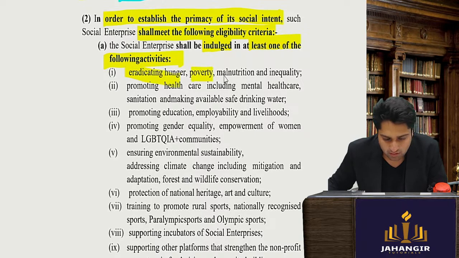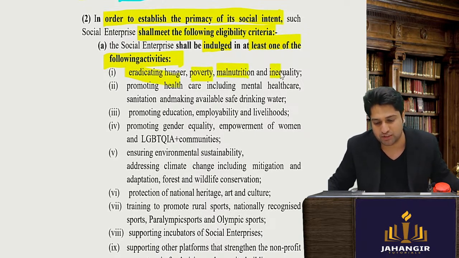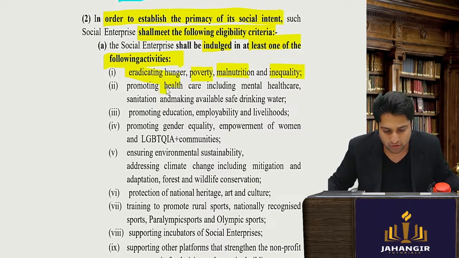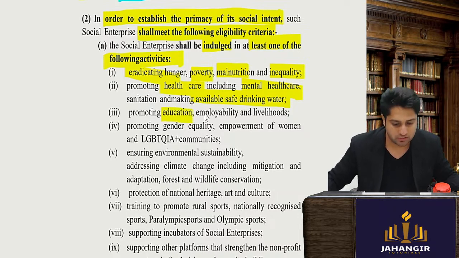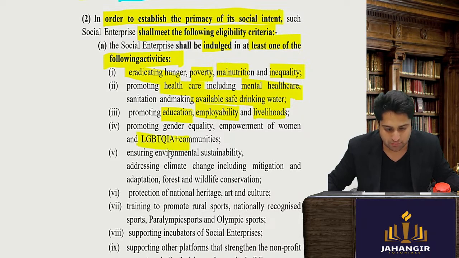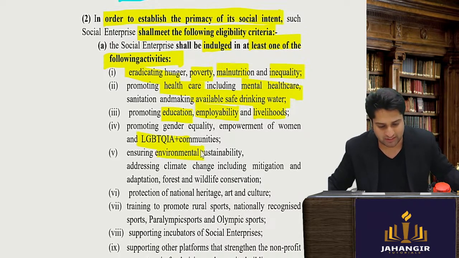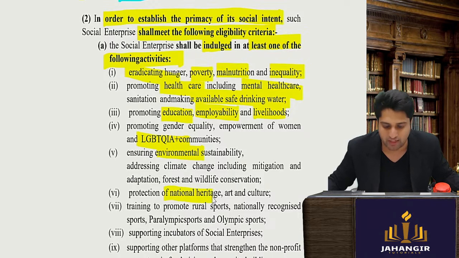Eradicating hunger, poverty, malnutrition, inequality. Promoting healthcare, mental health care, making available safe drinking water, promoting education, employability, livelihoods, LGBT community, environment, climate change, deforestation, protection of natural heritage.